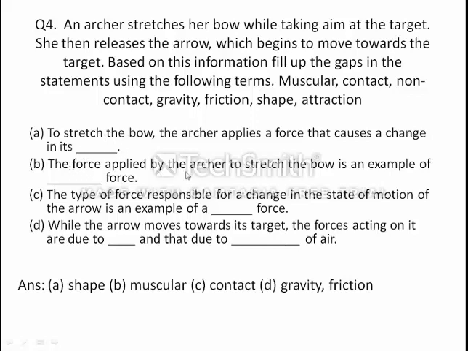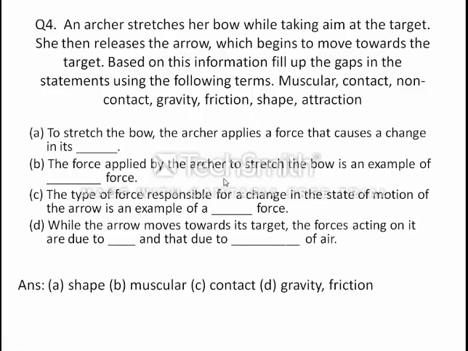Second, the force applied by the archer to stretch the bow is an example of dash force. Which force? It is a muscular force. While stretching the bow, the archer and the bow are in physical contact with each other, and the archer is stretching the bow with the help of muscle.